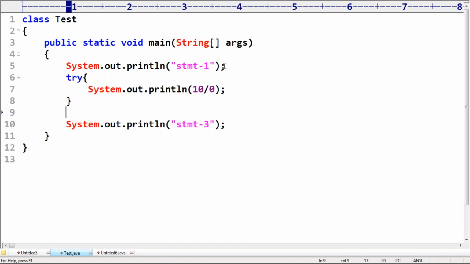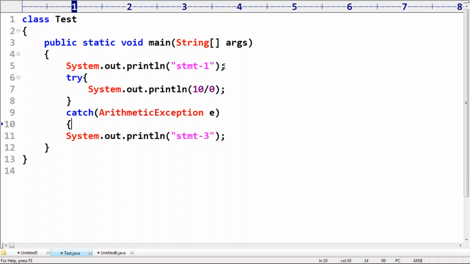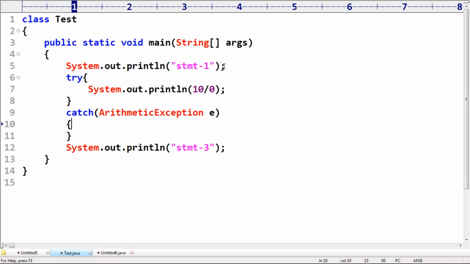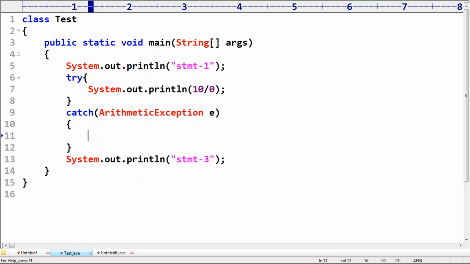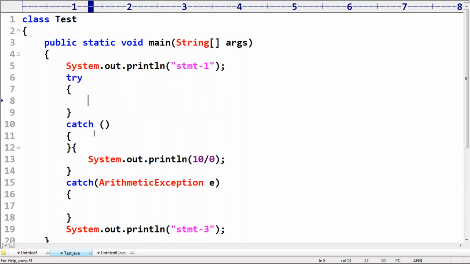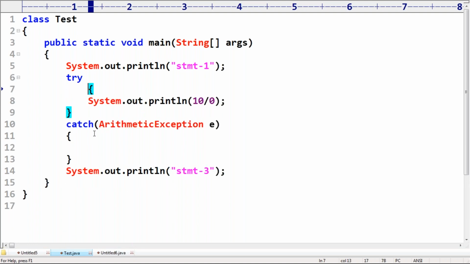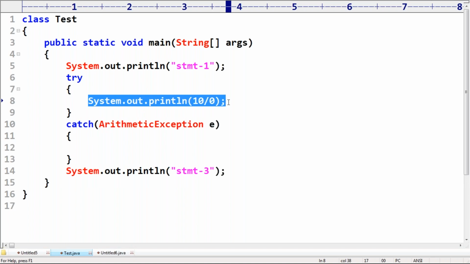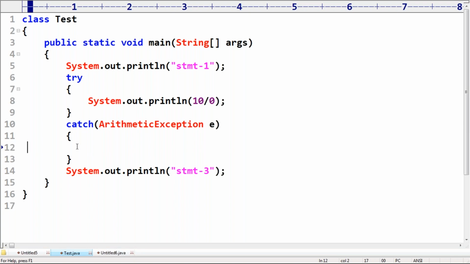Next, which exception is there a possibility of? Arithmetic exception. Catch block, arithmetic exception. While performing these arithmetic operations, if you are facing any problem, no problem at all.